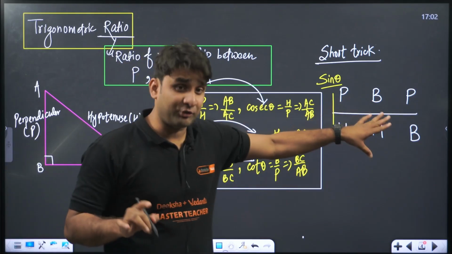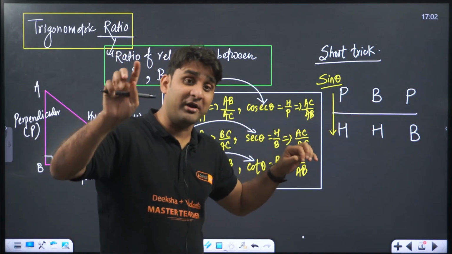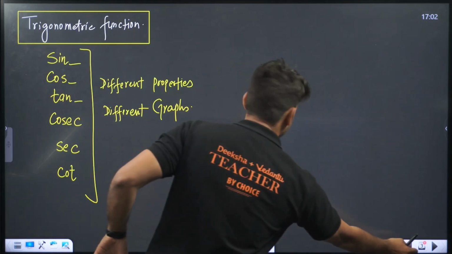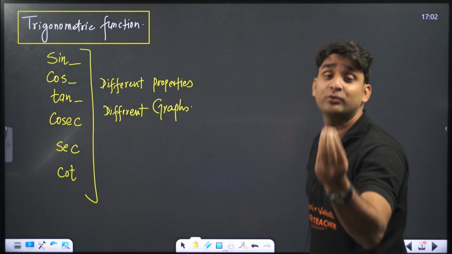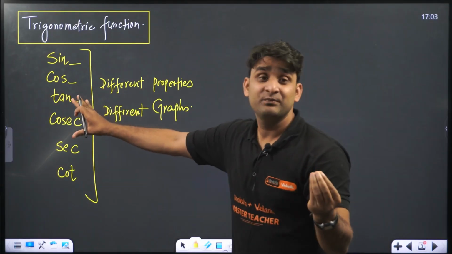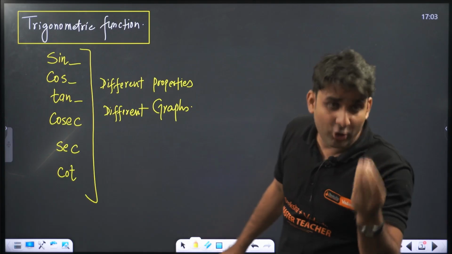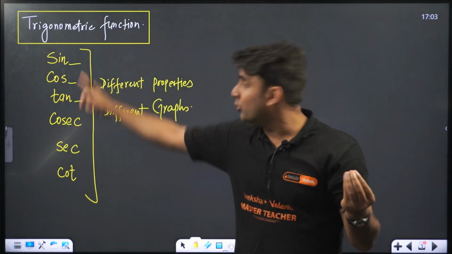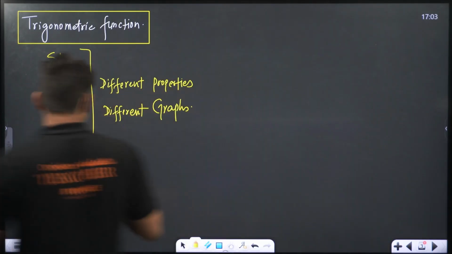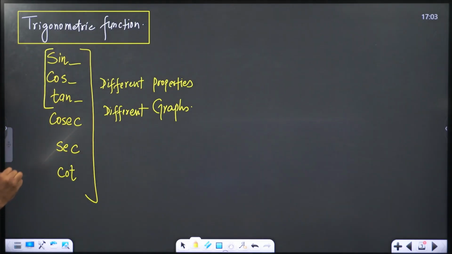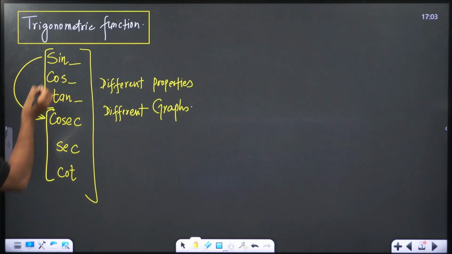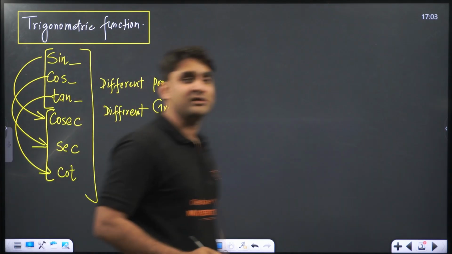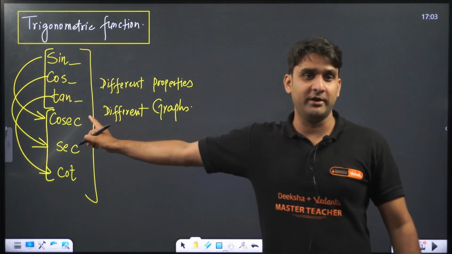To use this trick, you have to memorize first all the trigonometric functions in the same order that I have shown here: sine, cos, tan, cosec, sec, cot. My dear lovely students, class 10th Titans, please store these trigonometric functions in the same order, don't disturb this order, because the first three trigonometric functions and the last three trigonometric functions are the reciprocal. Sine and cosec, cos and sec, and tan and cot are the reciprocals of each other. So don't disturb this order. This is very important. Right?